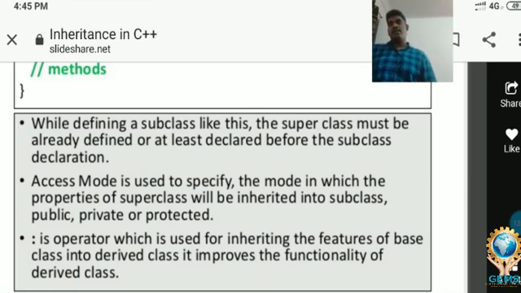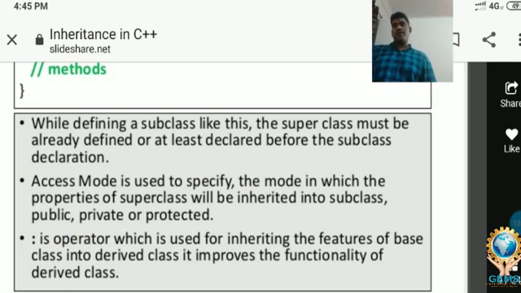This is also called the access mode. Access modes are of three types. First one is private, second one is public, third one is protected. We will explain these three modes in coming classes.